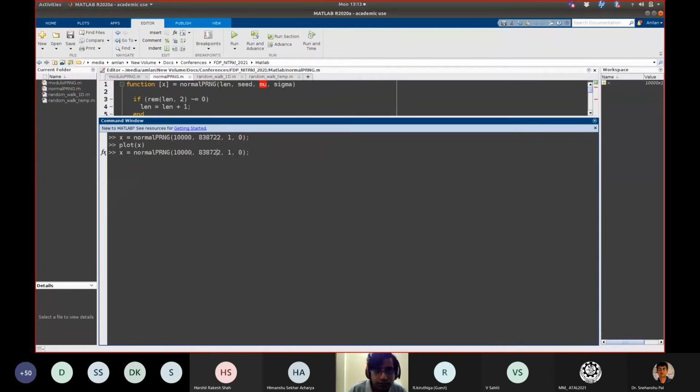So I am generating 10,000 values. I don't know if the seed is not good enough. Let us choose something else, some arbitrary value. Sorry, I made a mistake. Mu is not 1. The value of mu is basically 0. Sigma is the standard deviation. I'm sorry.